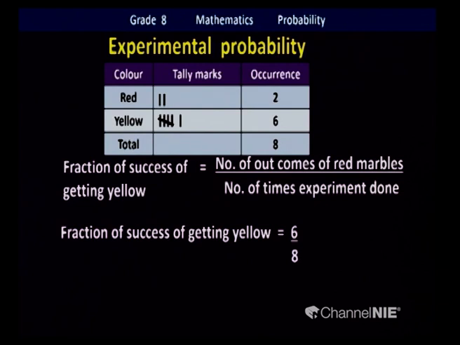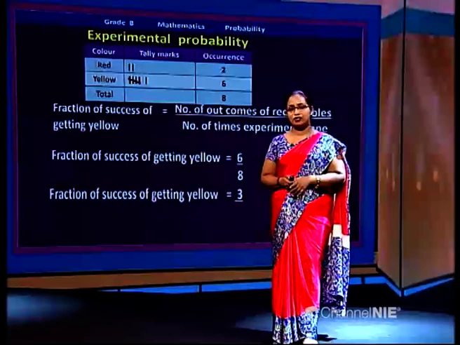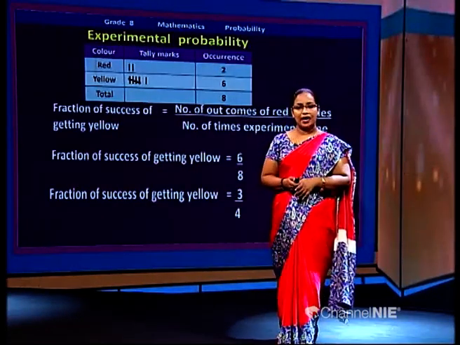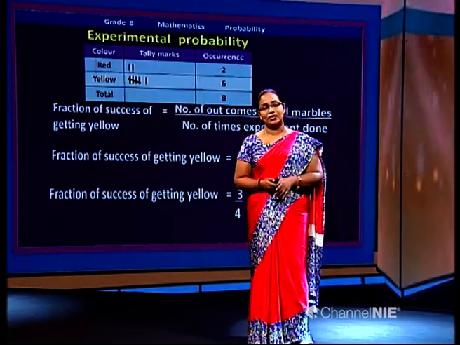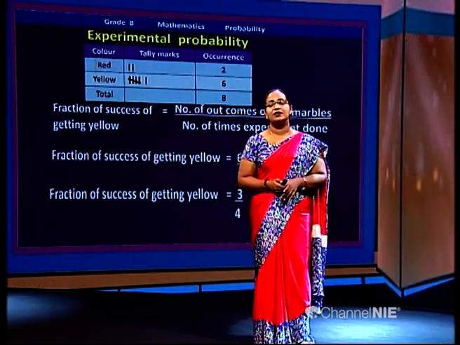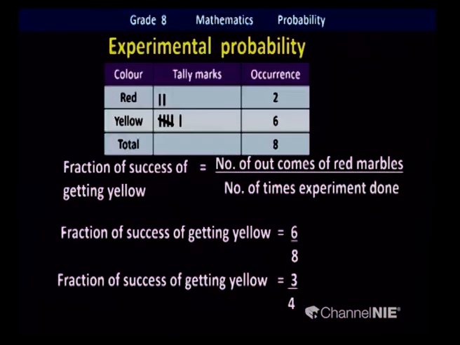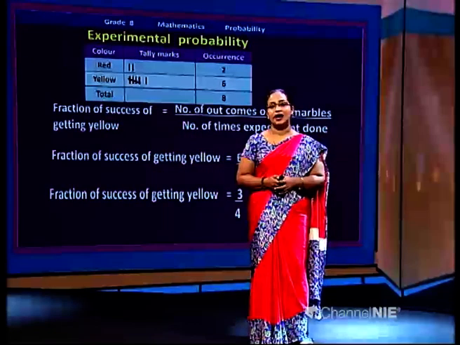Here we go again. You have to simplify the fraction. Yes, 6 over 8. The common factor is 2. Simplify it with factor 2. Divide 6 by 2, 3. Divide 8 by 2, 4. That is 3 over 4. Good. I know that you have a clear idea about this